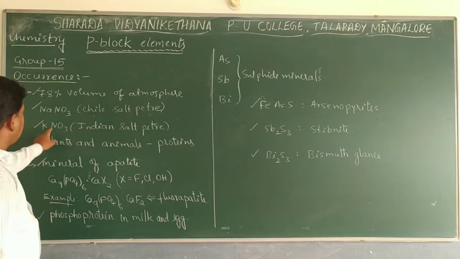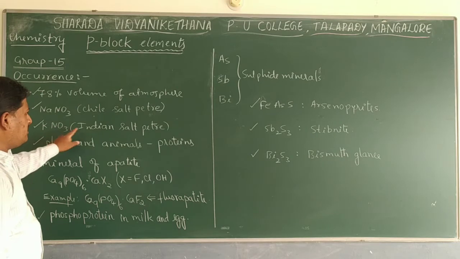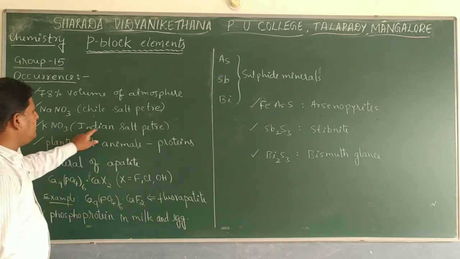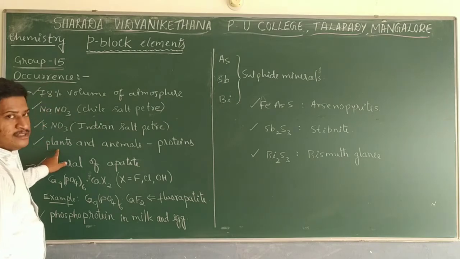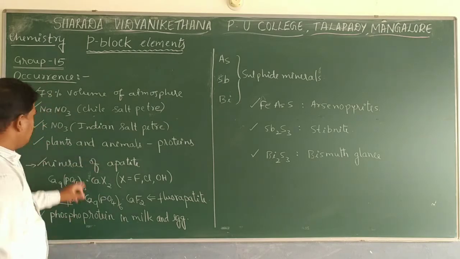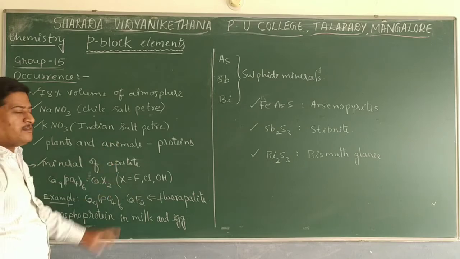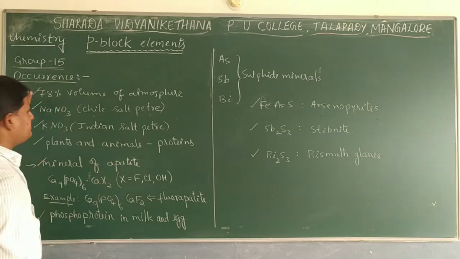Similarly, nitrogen is present in the form of potassium nitrate, called Indian saltpeter. Other than these 3, nitrogen is present in the form of proteins in plants and also in animals. So this is about the occurrence of nitrogen.